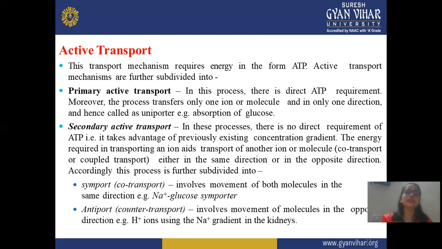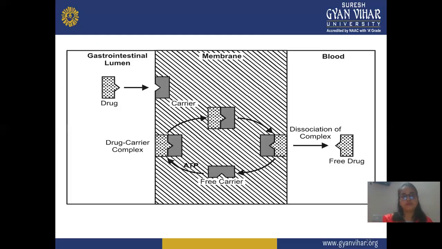Means again, active transport is divided into two parts, primary active transport and secondary active transport. And secondary active transport is further divided into two categories, symport and antiport. Symport is also known as co-transport, and antiport is known as counter transport. It is a diagrammatic way of showing carrier mediated transport. In this, the drug and the carrier form a complex, and it goes across the membrane into your blood with the help of the carrier. And when it reaches the blood, it dissociates, and the carrier gets free and takes another fresh molecule.